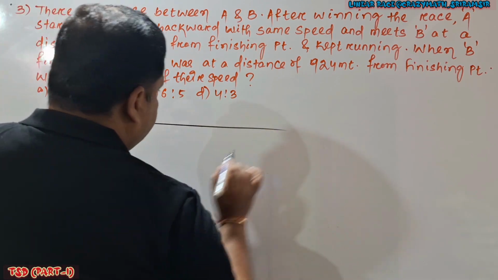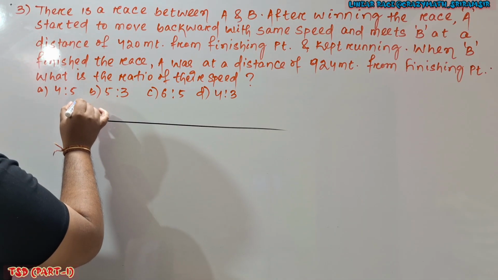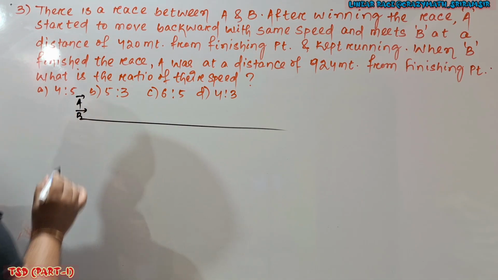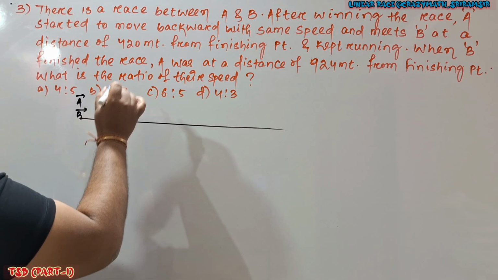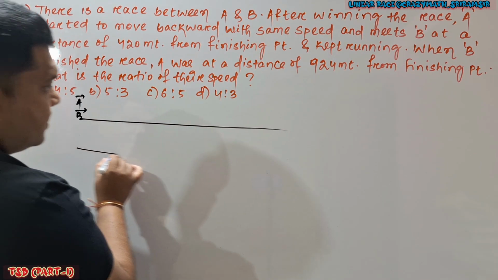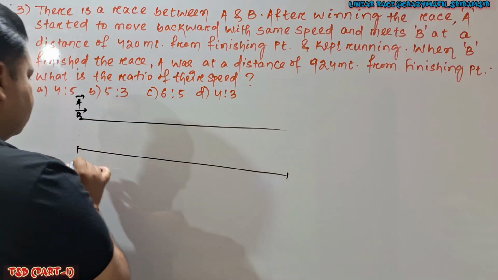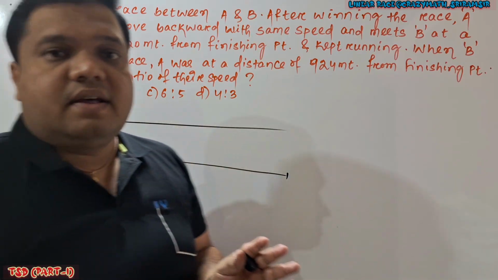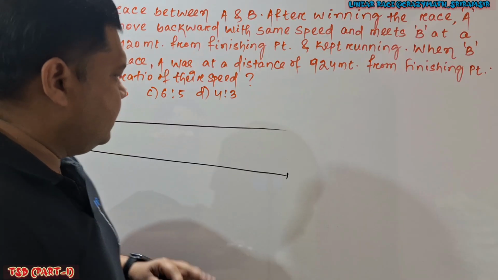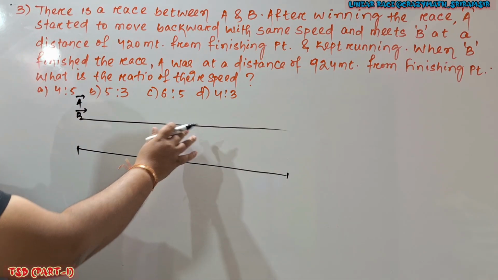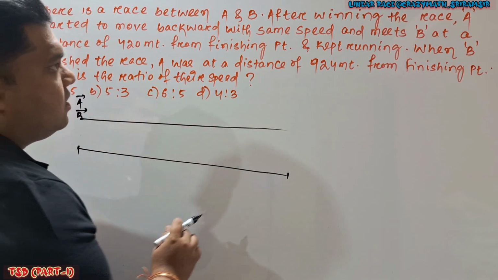Let's say A and B start from here. They start simultaneously. The condition given is that after winning the race, A started to move backward. Here the track length is not given. Whether it is 100, the last question had 100 meter given as a reference. Normally track length is given, but here it is not given. You can take it as X. Track length is X.